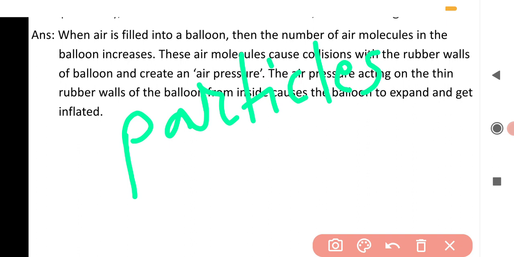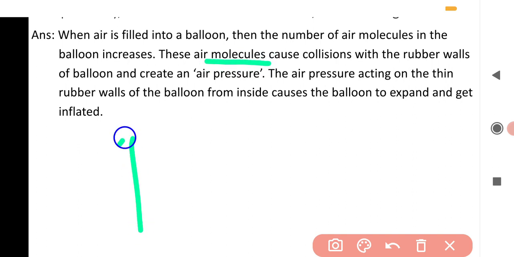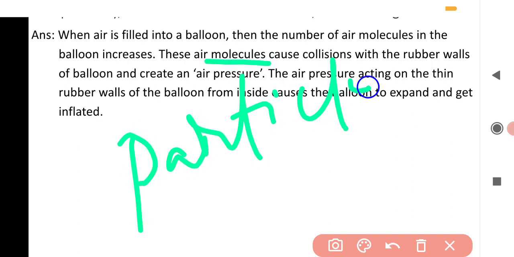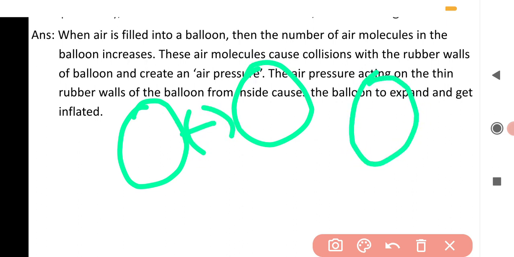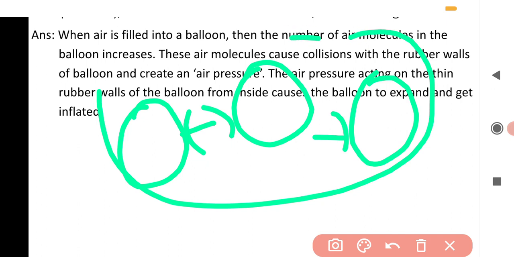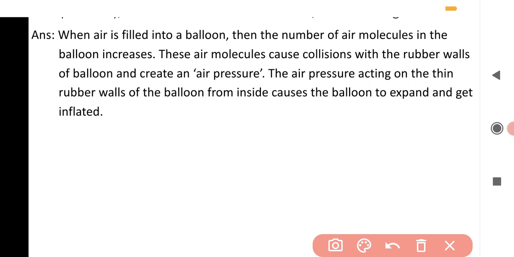Okay, so these air molecules or particles will cause collisions. They will collide with each other and with the rubber walls of the balloon, and they will exert an air pressure. So the air pressure acting on the thin rubber walls of the balloon from inside causes the balloon to expand and get inflated. Clear?